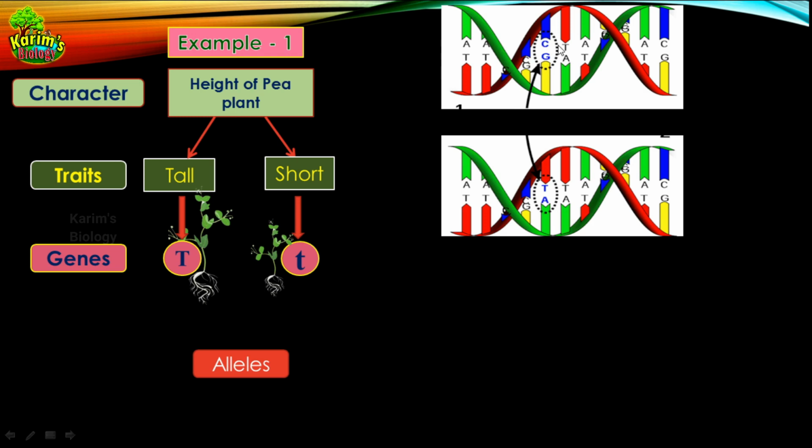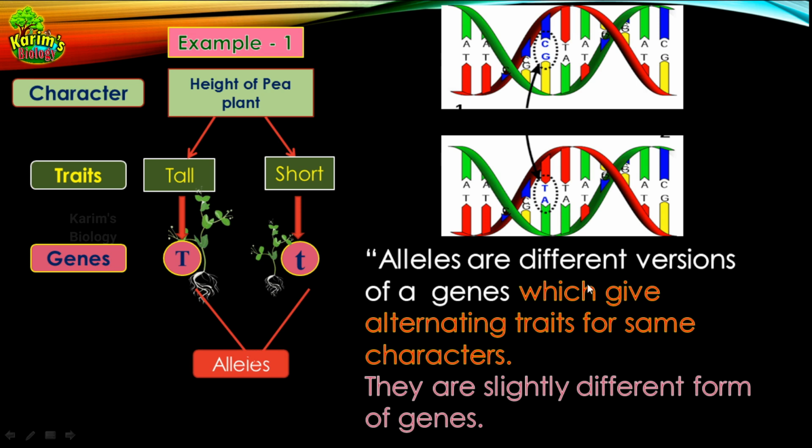When there is a sudden change in the sequence of nitrogen bases, that is called mutation. So these alleles are actually formed by mutations in the DNA segments. Okay, so I hope that you understand the word alleles. Once again, the definition: alleles are different versions of a gene which give alternating traits for the same character. So this version of the gene is giving a tall plant, this version of the gene is giving a short plant. These two are the alternate versions of the same gene that governs the character height of the plant.